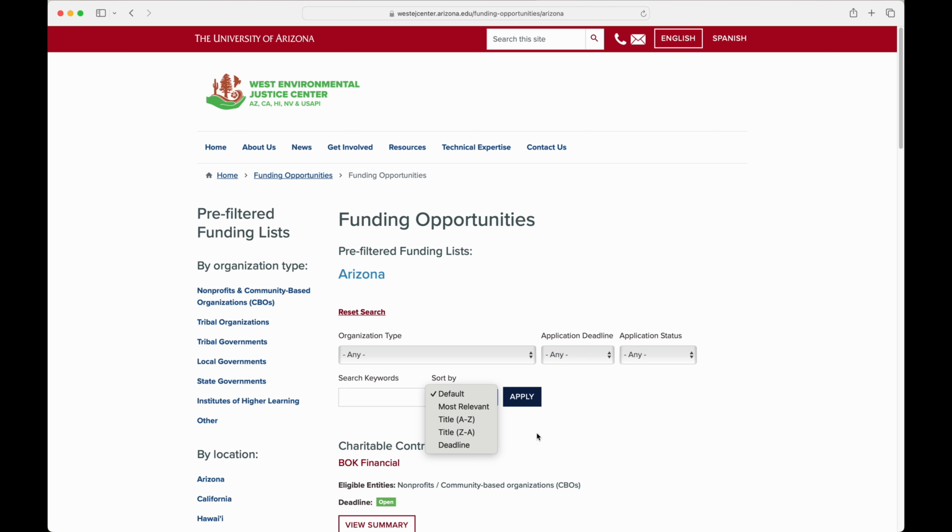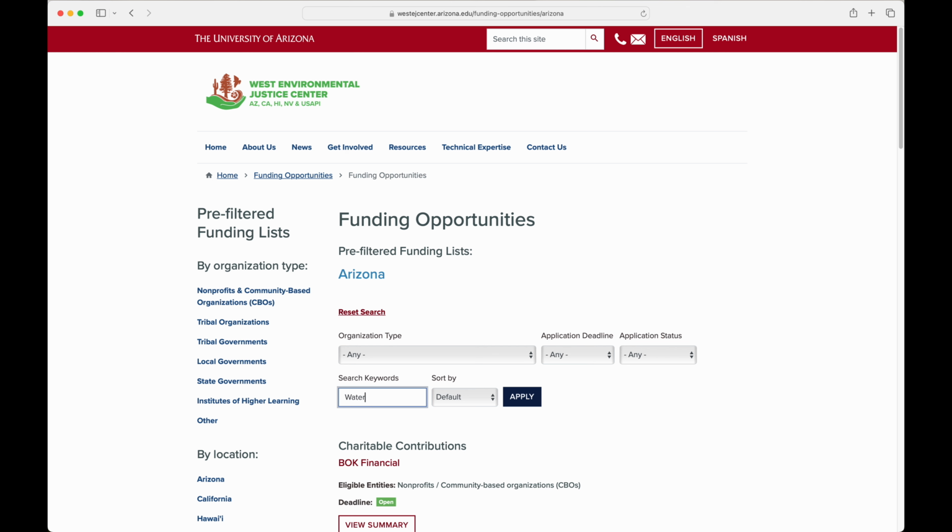To create a custom search, you can choose from certain categories and criteria located towards the top of the Funding Opportunities homepage. As a reminder, you can use the 4 categories of organization type, eligible locations, application deadline, and application status to refine the types of funding opportunities that will be displayed for you. Additionally, you can include a keyword search. For example, if you are interested in water grants, you could include water as a keyword in your search.